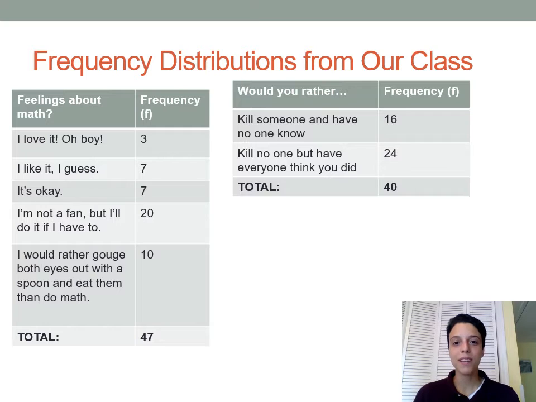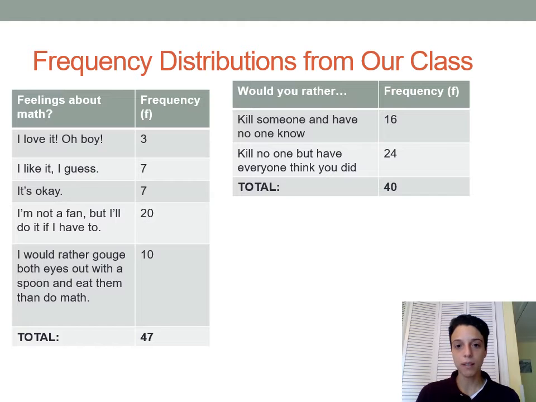I also asked you guys, would you rather kill someone and have no one know, or kill no one but have everyone think you did? And 40 people answered this question. 16 people said they would rather kill someone and have no one know. 24 people said they would rather kill no one but have everyone think they did.